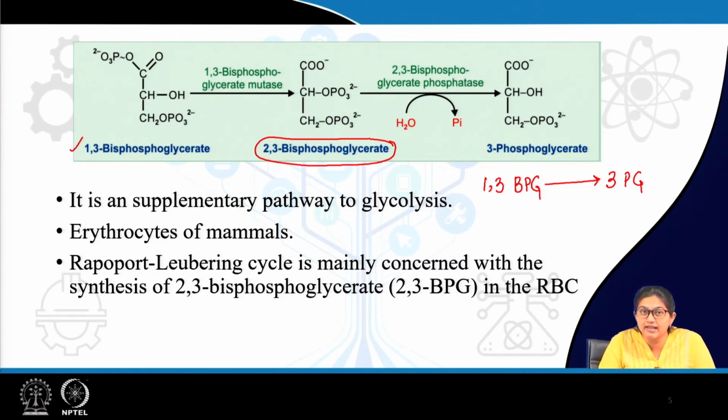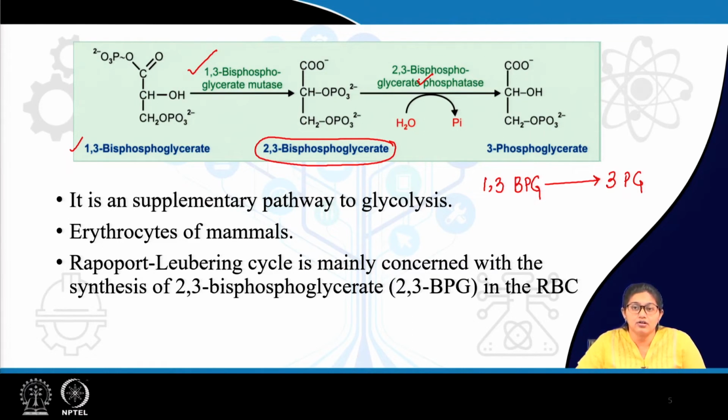with the help of the enzyme mutase, 1,3-bisphosphoglycerate mutase, and then this 2,3-bisphosphoglycerate is converted to 3-phosphoglycerate with the help of the enzyme phosphatase. Now, again to remind, this is basically a discussion all related to glycolysis, neoglucogenesis and TCA cycle.